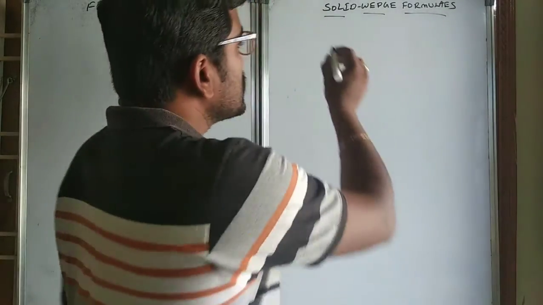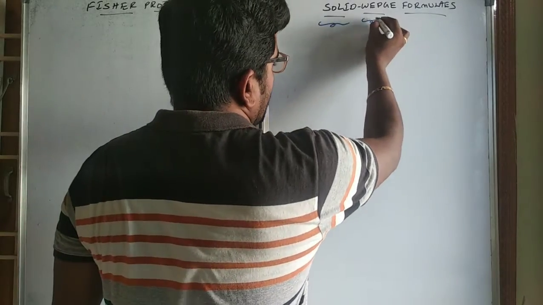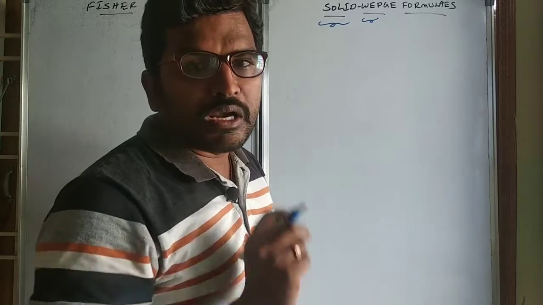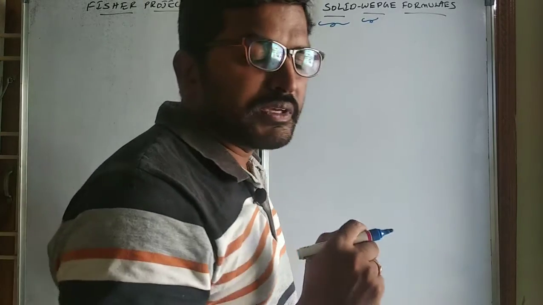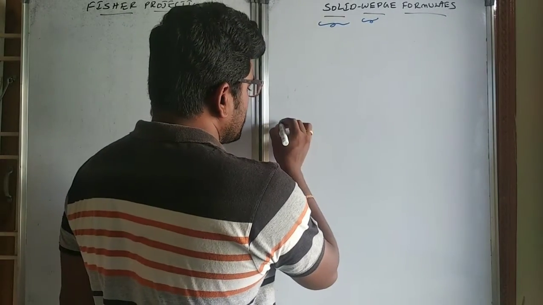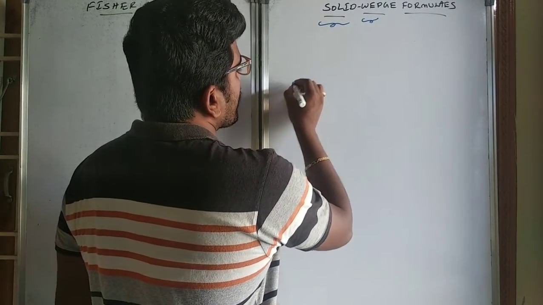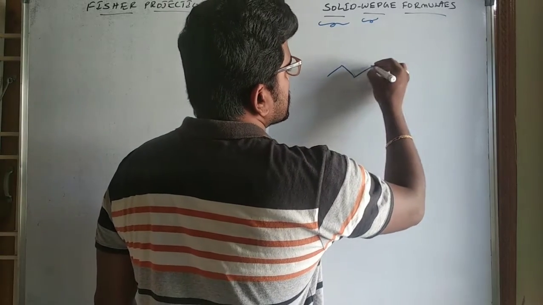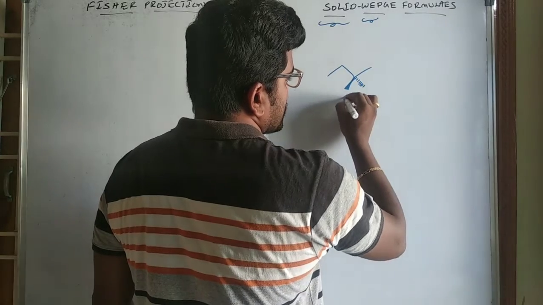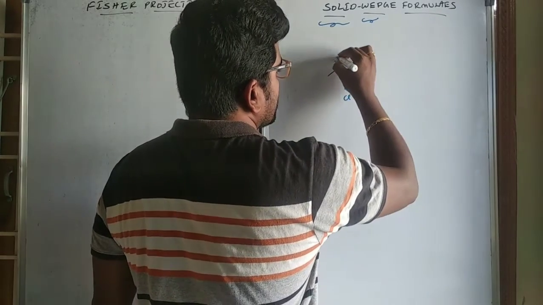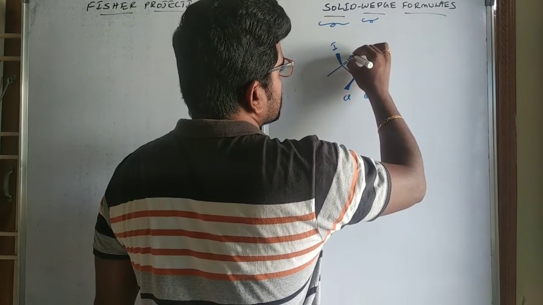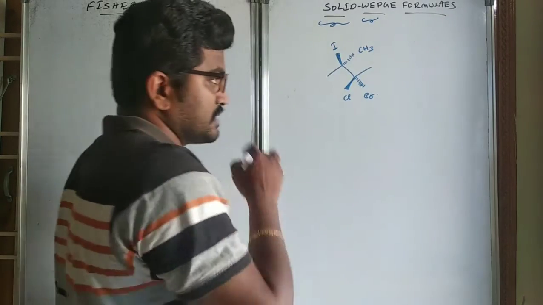Always remember, in solid wedge formulas, mostly we will be representing the bond line structure, where the carbon chain is represented in a zigzag manner. Let us take, for example, this compound, represented like this: chlorine, bromine, iodine, CH3.